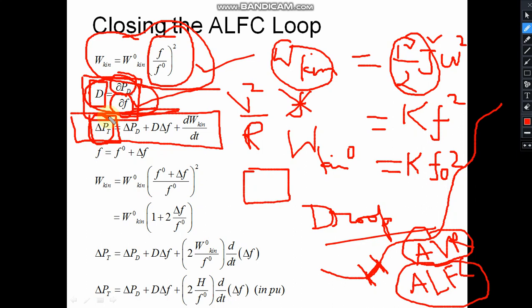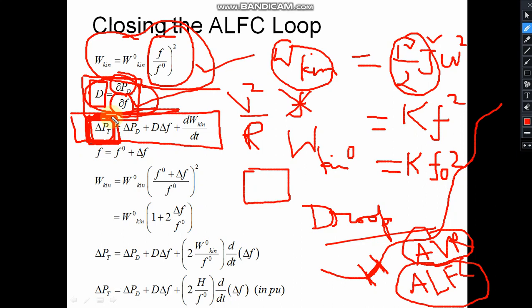Why is the turbine power increasing? Turbine power is increasing because, because of some mismatch, there was some deviation in frequency. For example, the frequency decreases by some amount because of some mismatch. Why does the frequency decrease?